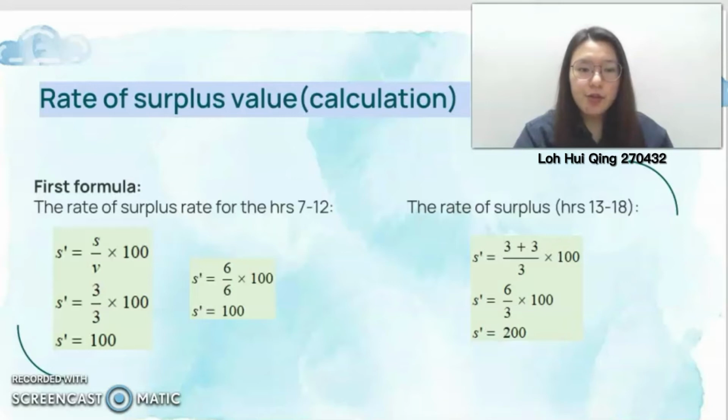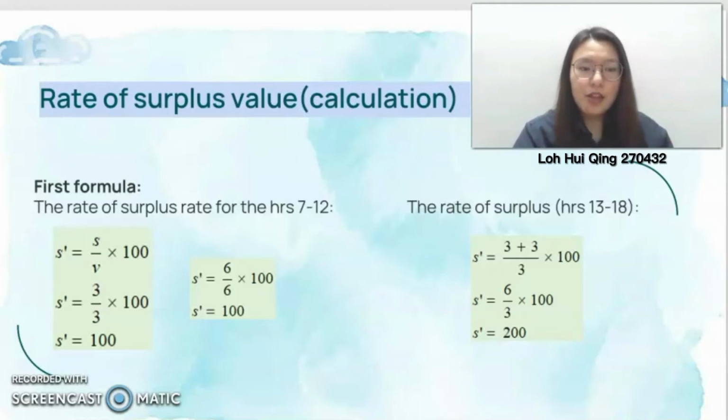In hours 7 to 12, we substitute the surplus value and the variable capital, which are 3 for both. So we get 100% rate of surplus value. Also in the equation beside, the top 6 is unpaid labor time and the bottom 6 is paid labor time. And so the exploitation rate will be 100% as well.